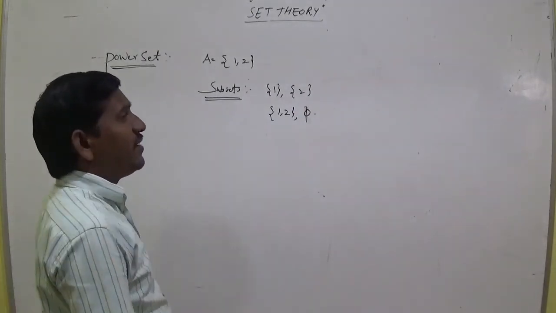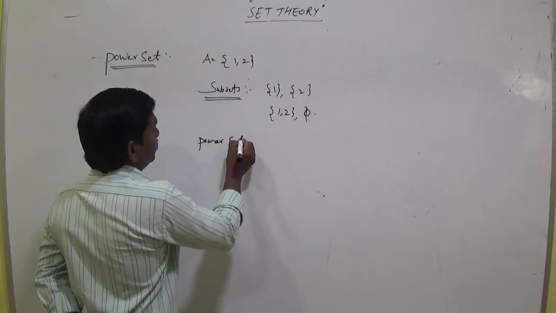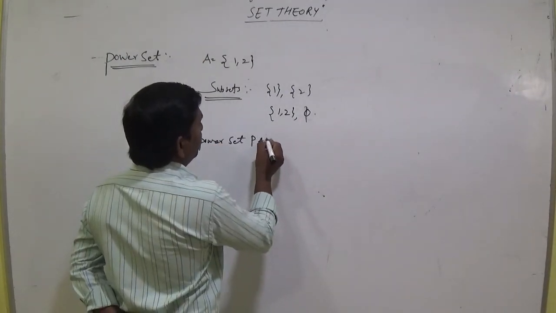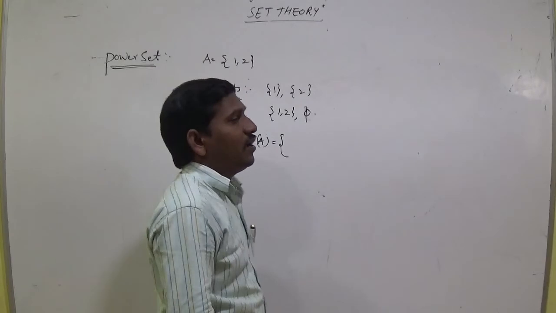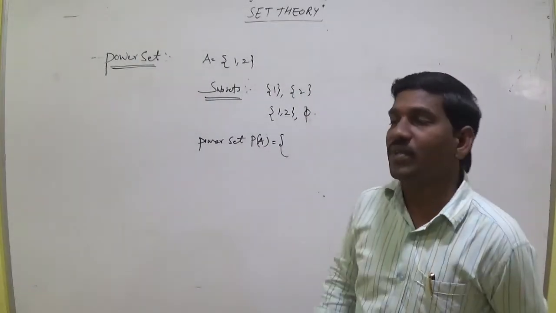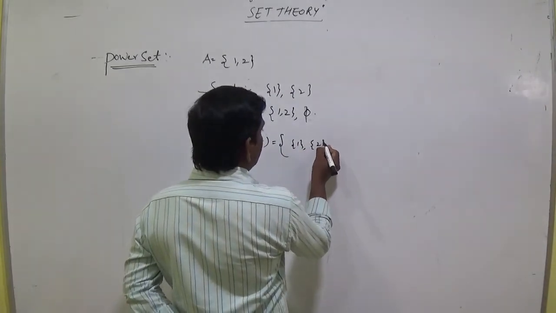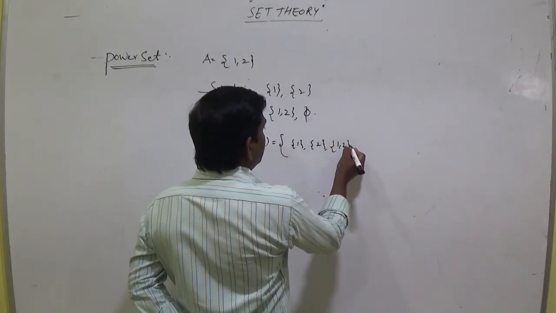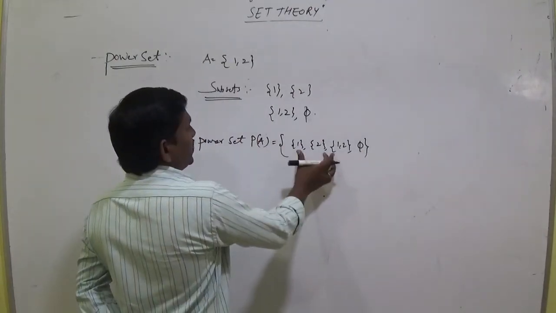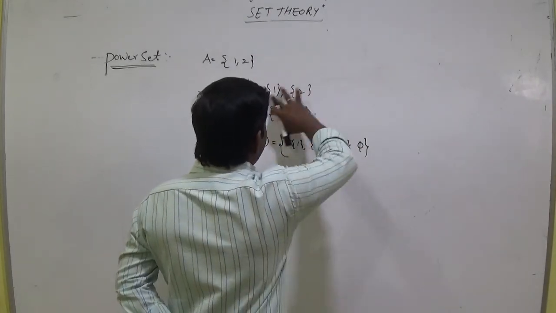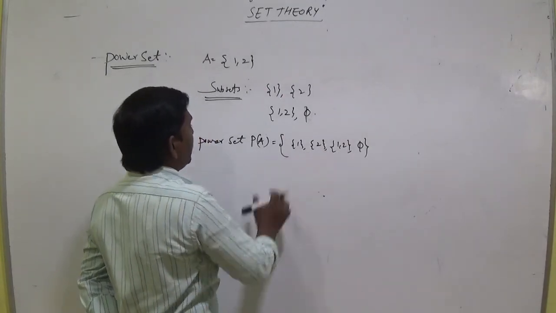So if you want to make the power set, P of A equal to set of all the subsets included in a set: {1}, {2}, {1, 2} and phi. This is the power set.